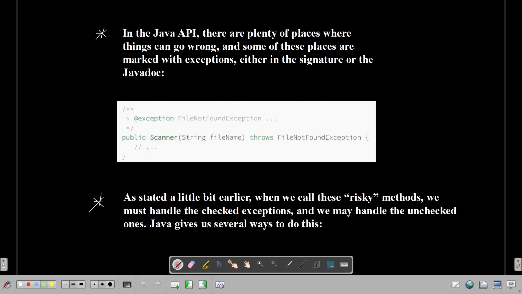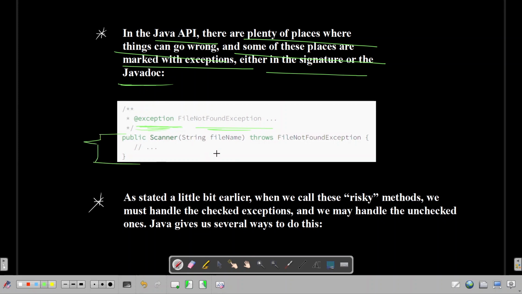In the Java API, there are plenty of places where things can go wrong, and some of these places are marked with exceptions, either in the signature or in the Java docs. So you can see these sorts of signatures or warnings before the method name. There are a lot of exceptions in Java, and things can go wrong a lot. So let's read this theory.